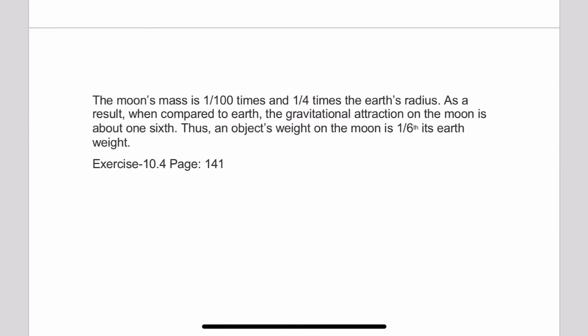The moon's mass is 1 upon 100 times and its radius is 1 upon 4 times the earth's radius. As a result, when compared to earth, the gravitation attraction on the moon is about 1/6. Thus, an object's weight on the moon is 1/6 its earth weight. So this is the reason.